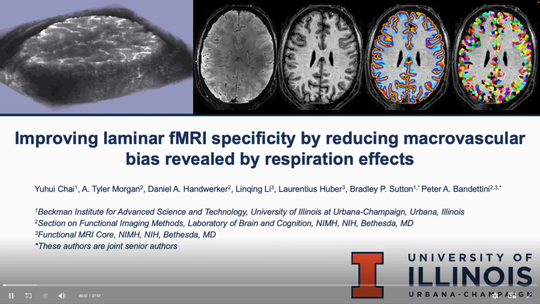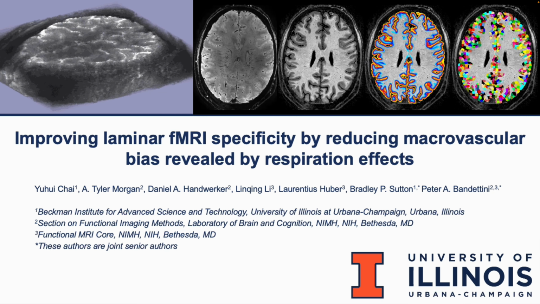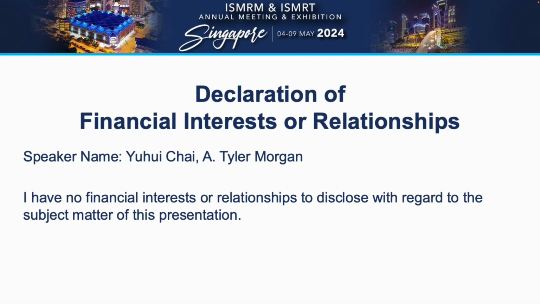The title of this talk is Improving Laminar fMRI Specificity by Reducing Macrovascular Bias Revealed by Respiration Effects. I have nothing to disclose.